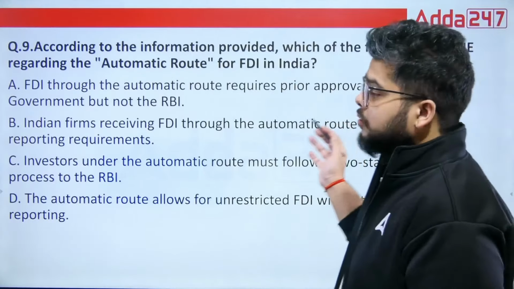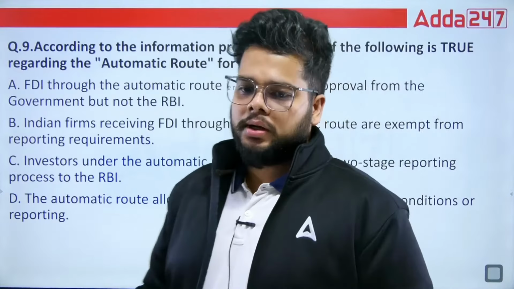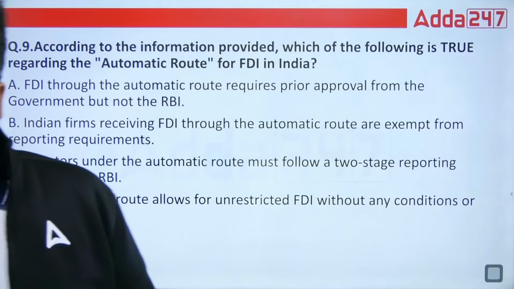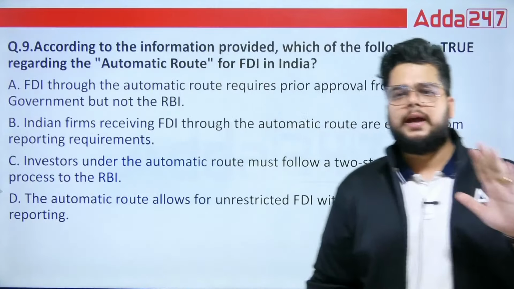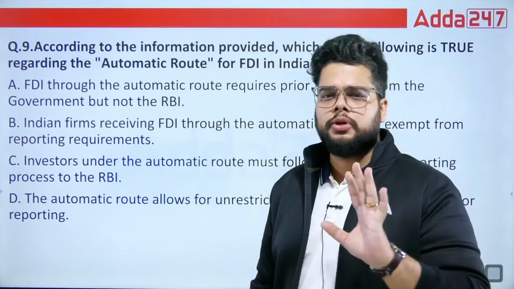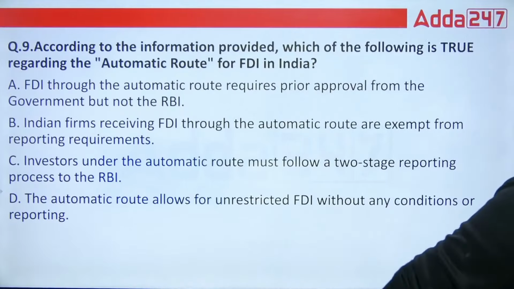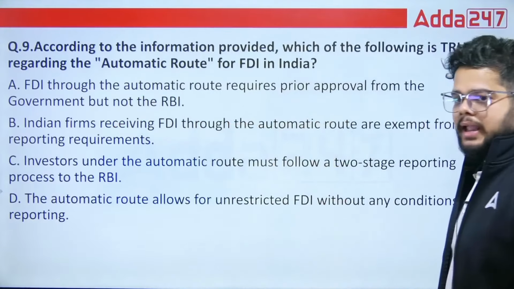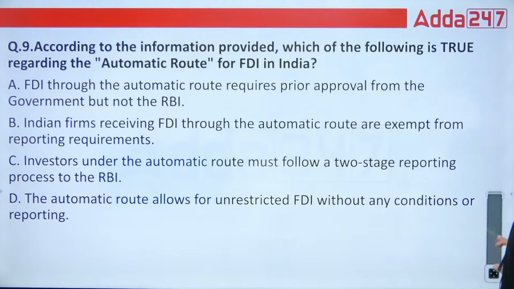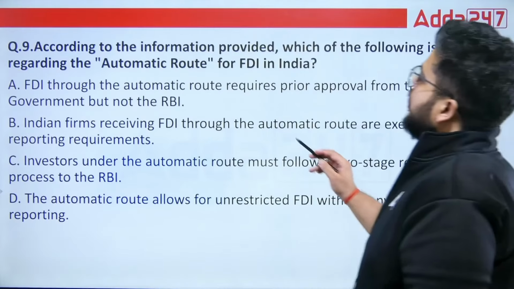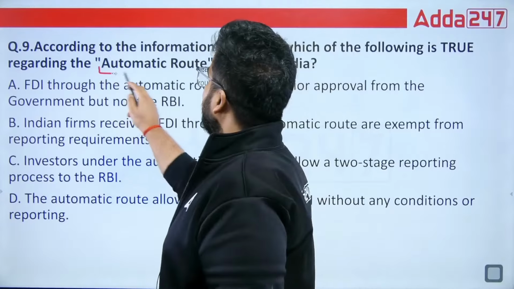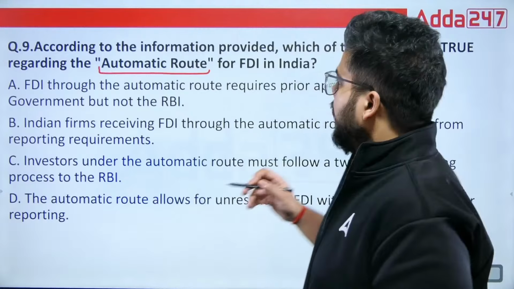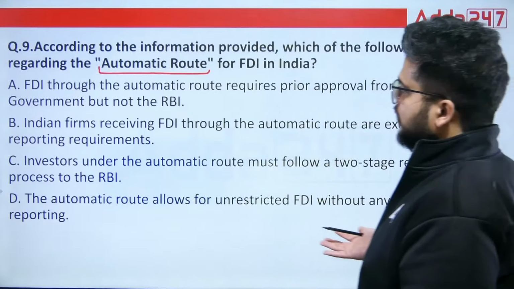Then we have the automatic route, again very important. Whenever we talk about module A, you will find n number of questions from the last 2 or 3 chapters, unit number 8, 9 and 10, most important. According to the information provided below, which of the following is true regarding the automatic route for FDI in India? Always remember, whenever the question is about the automatic route, you need not have any prior approval from either RBI or the Government of India. And you can match it with the following options.